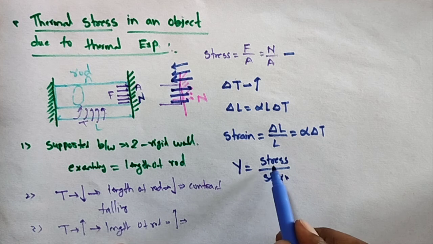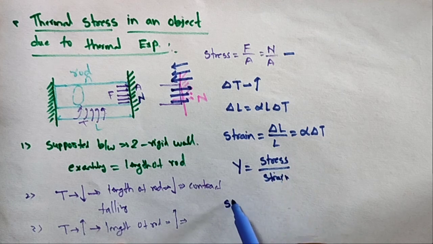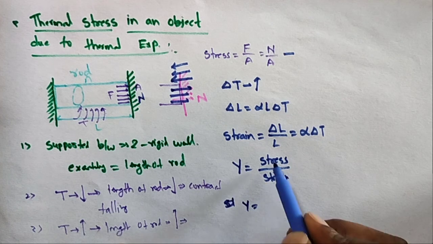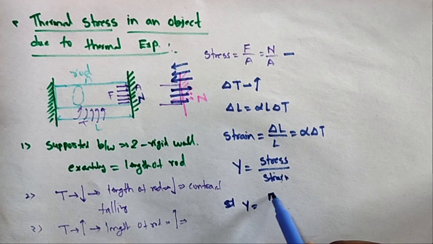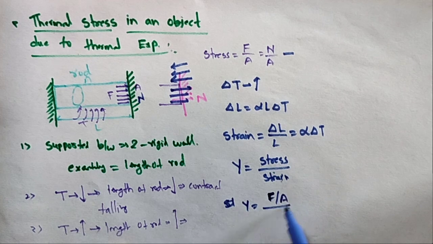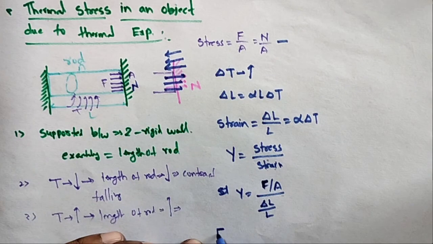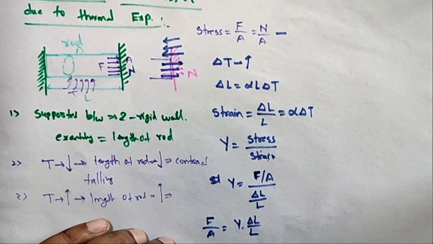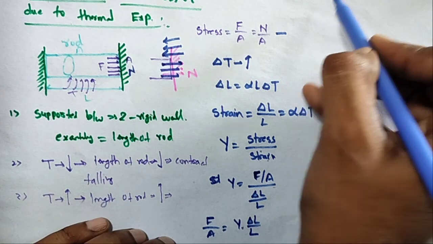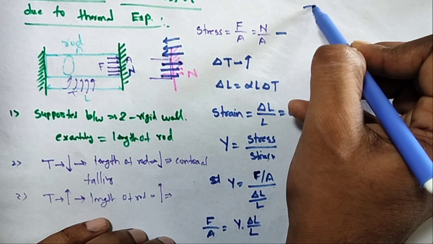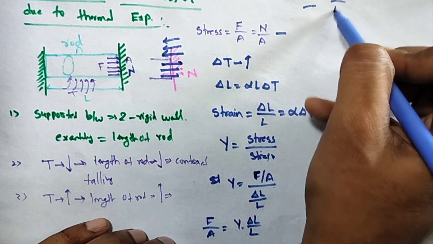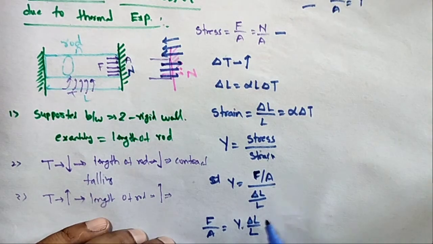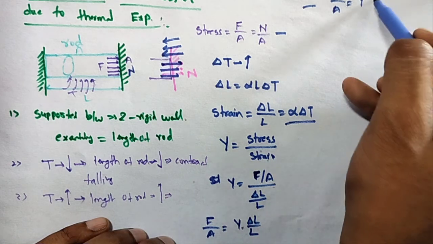The stress is N by A or F by A. Strain is equal to delta L by L. So F by A is equal to Y into delta L by L, which is equal to Y alpha delta T.